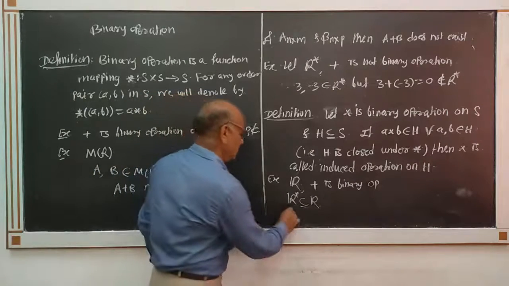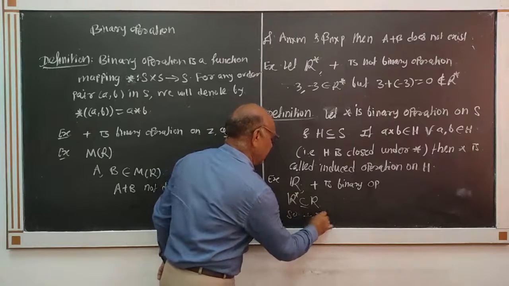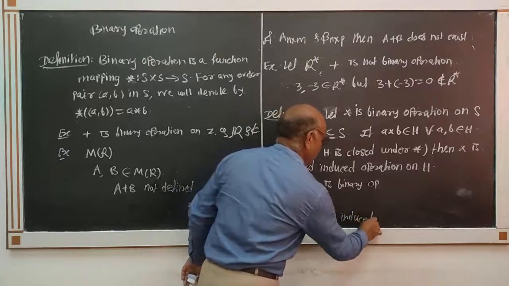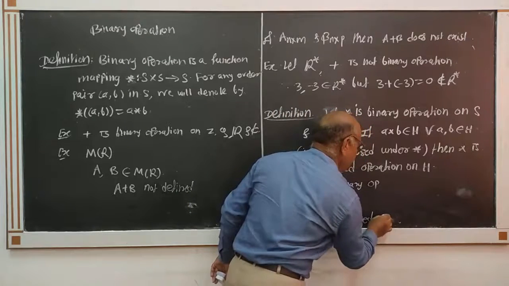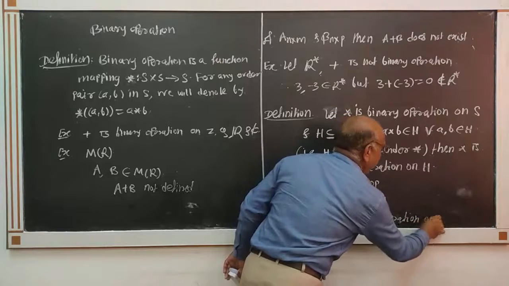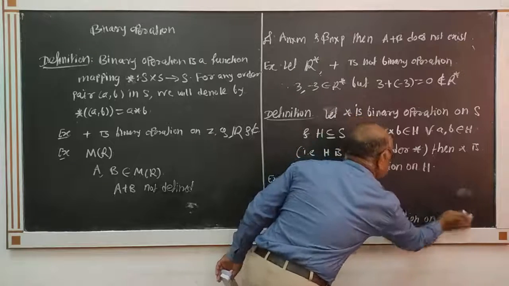So addition is not an induced operation on R star.